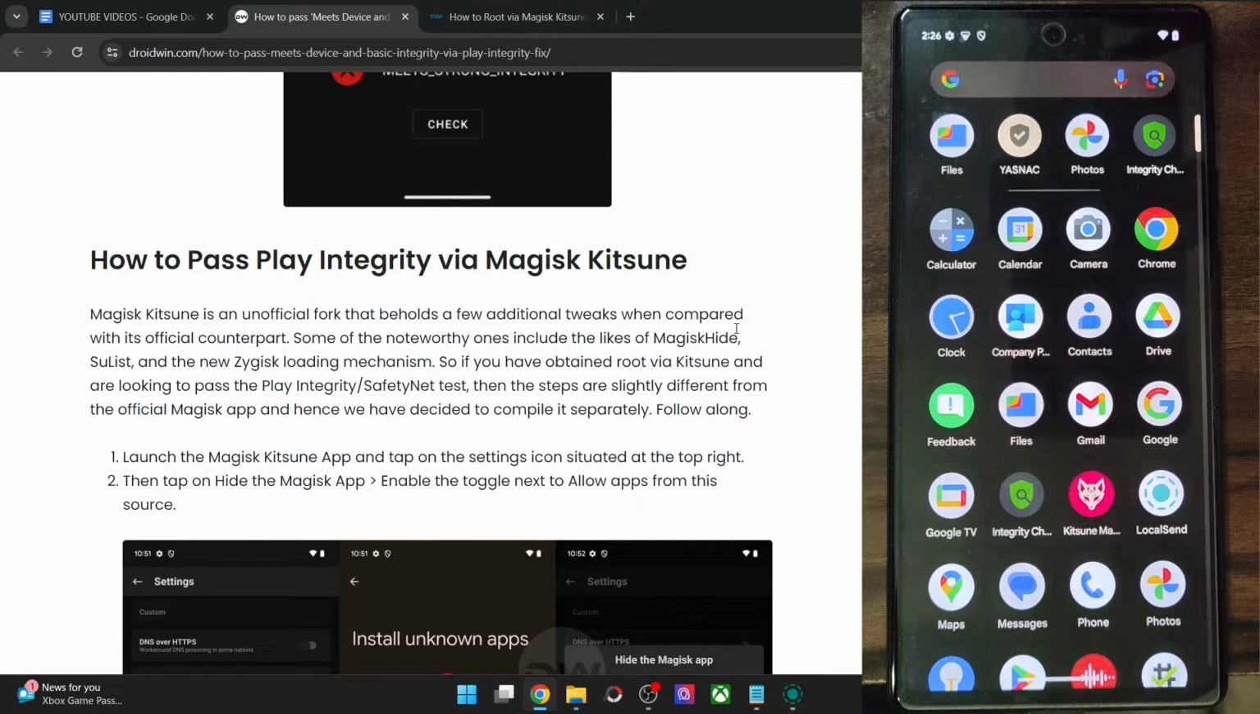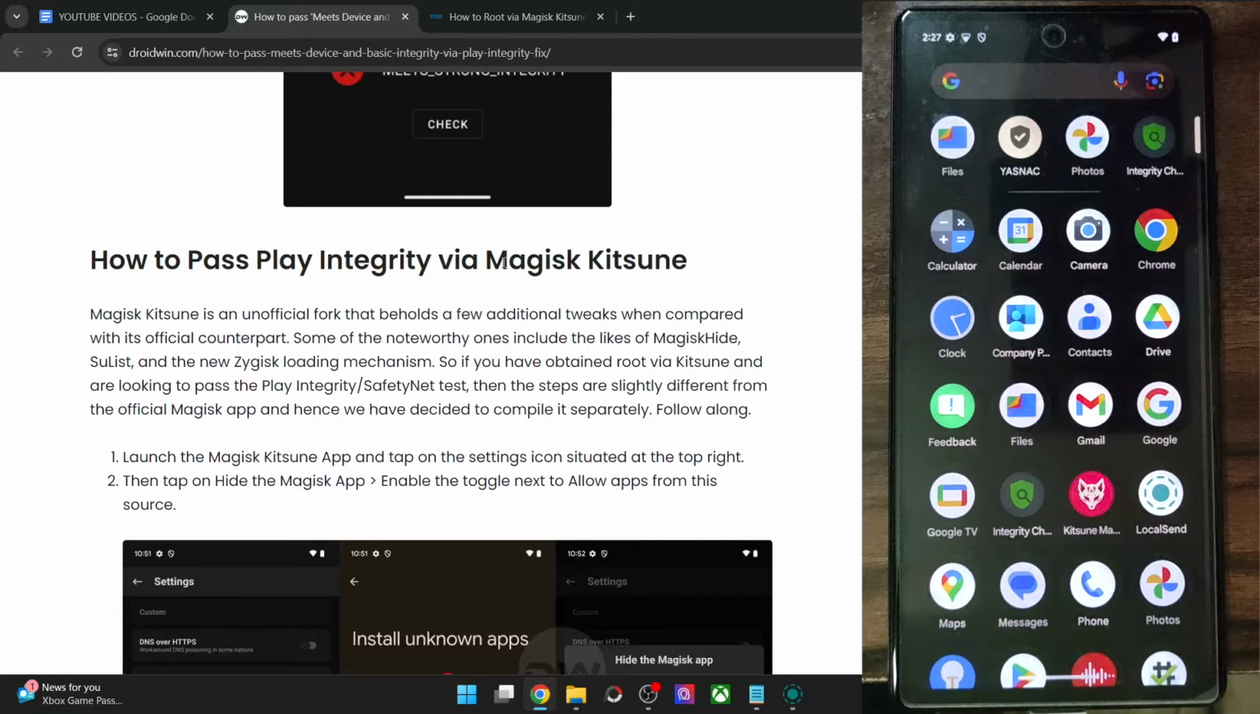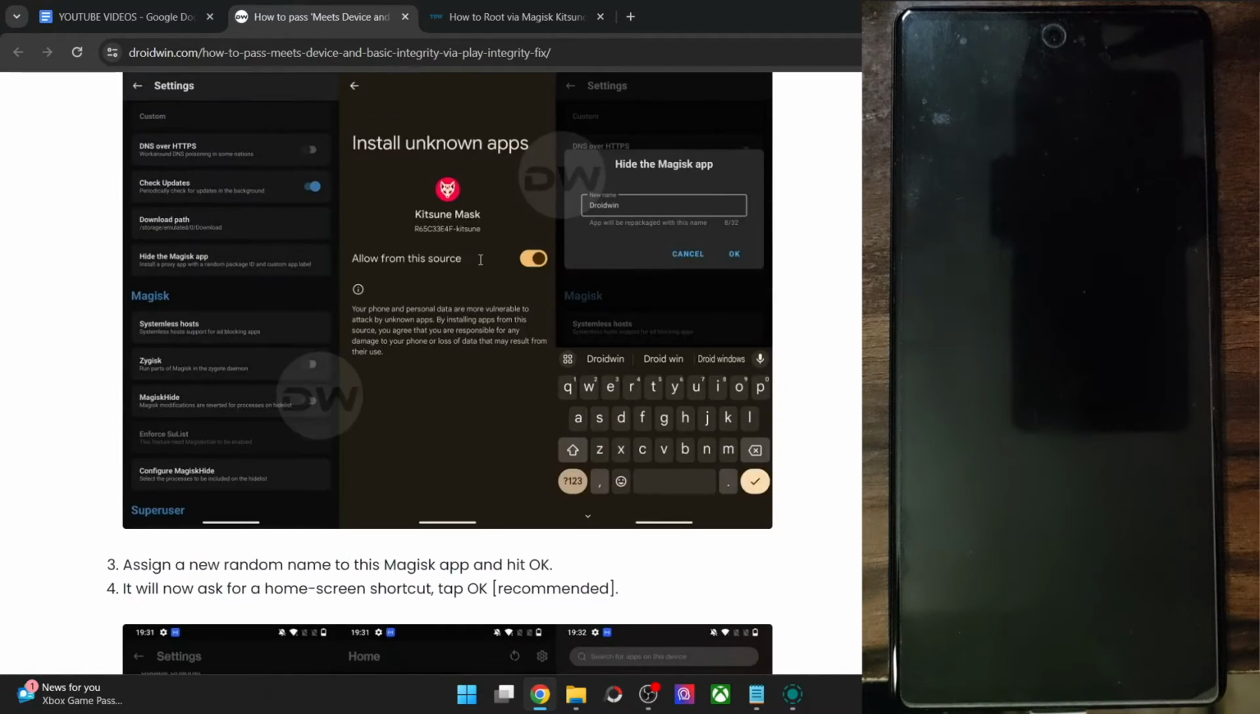It was with regard to the Microsoft Intune company policy app. So that app was facing quite a few issues, and as of now that app uses the SafetyNet API. It hasn't yet moved over to the Play Integrity API, but still I was not able to pass even the SafetyNet using the official Magisk. So then I made a move over to the Magisk Kitsune, and then I could easily pass both the tests, the SafetyNet as well as the Play Integrity test.